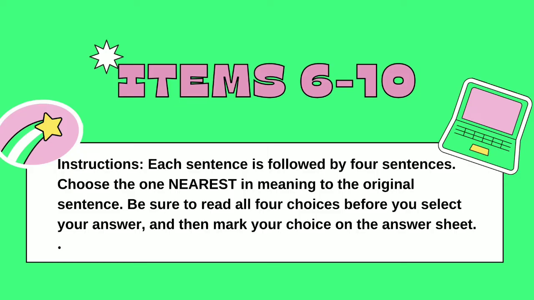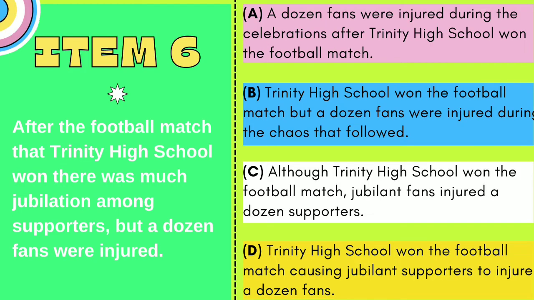Items 6 to 10. Instructions. Each sentence is followed by 4 sentences. Choose the one nearest in meaning to the original sentence. Be sure to read all 4 choices before you select your answer, and then mark your choice on the answer sheet. Item 6.